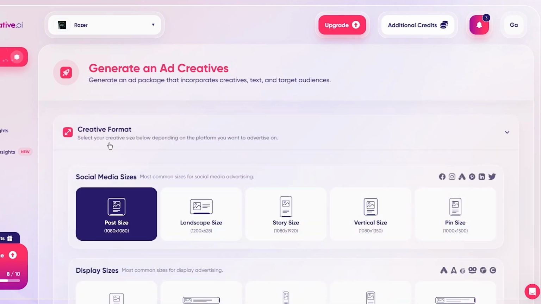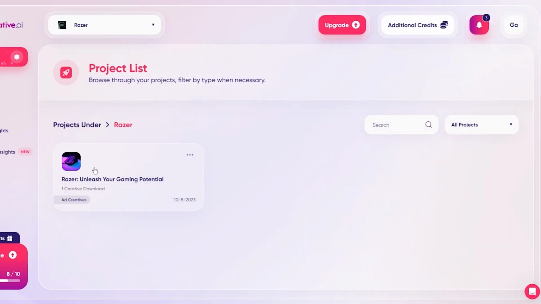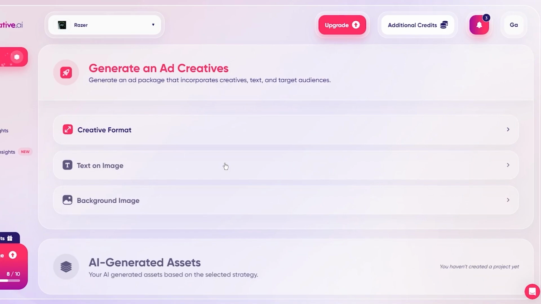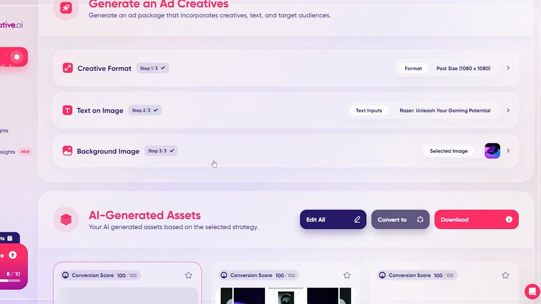So for example, in ad creatives, I just created an ad recently, didn't I? So you can go in projects to see your ads over here. Now, as you can see, I only generated one or two images out of all this, and that was a mistake. Because when creating ads, you have the freedom to search for images you want to display on the ad. Now, you can either generate one image or generate multiple ads from different images. Demonstrate what it looks like when you're actually showing your product off to people.